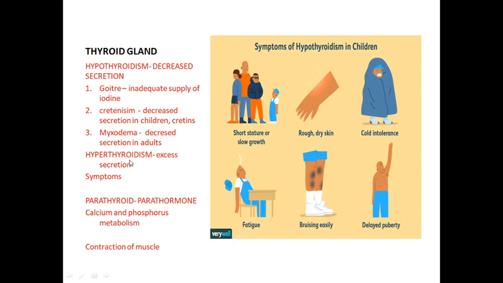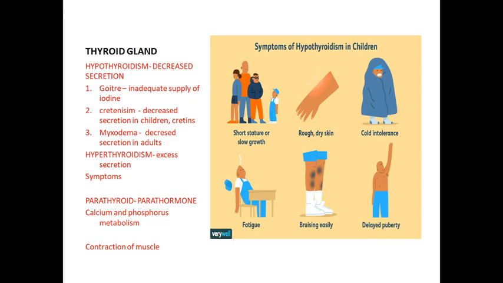Next one is called hyperthyroidism. Hyperthyroidism is excess secretion, so all the physiological functions in our body will be raised. That is called excess secretion. There is a high body temperature, profuse sweating, which means continuous sweating, and loss of body weight. Body weight is automatically reduced. These are all effects of hyperthyroidism.